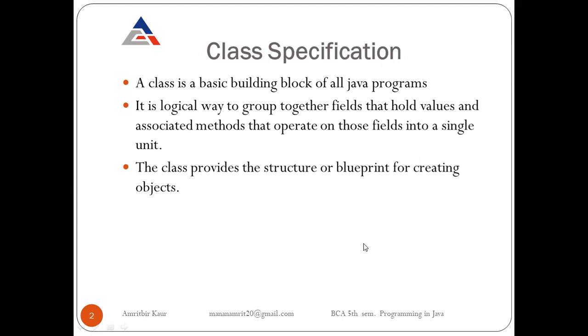A class provides the structure or blueprint for creating objects. As we know, a class is just a structure and blueprint, and we can use this class with the help of objects. So firstly, our class will be created, then we can use this class with the help of objects. Without creation of a class, an object cannot use any class. So the first step in classes and objects is to create a class. Then we will create objects, and then we will access fields and methods with the help of objects.